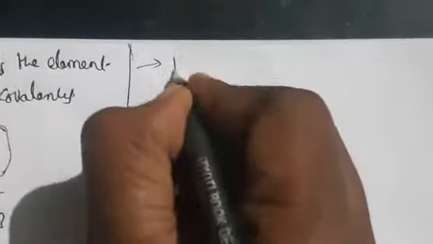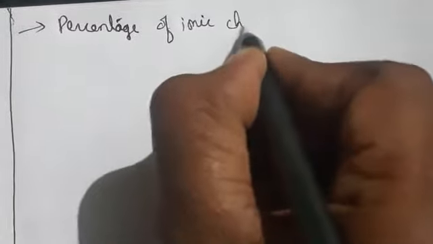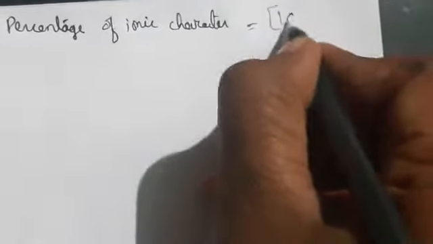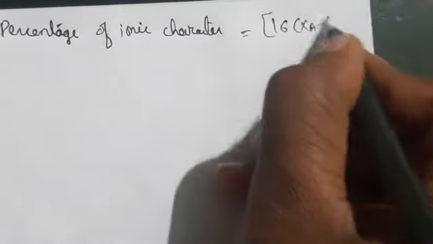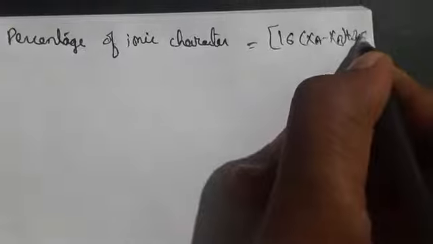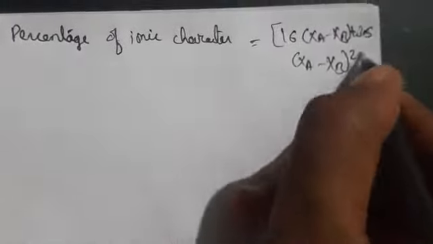Coming to the percentage of ionic character, it is calculated as percentage of ionic character equals 16 times (XA minus XB) plus 3.5 times (XA minus XB) whole square.